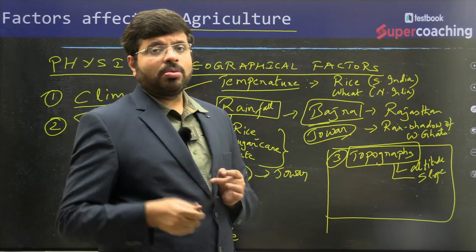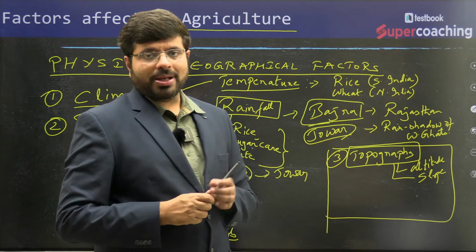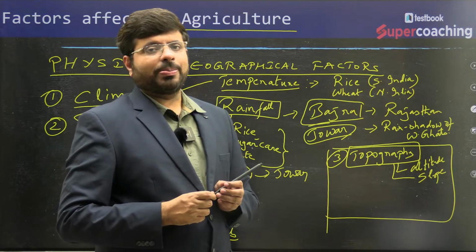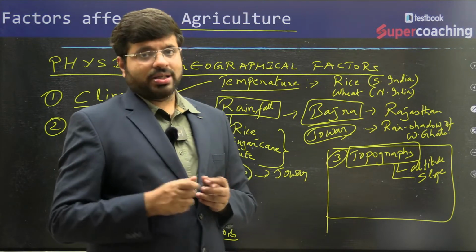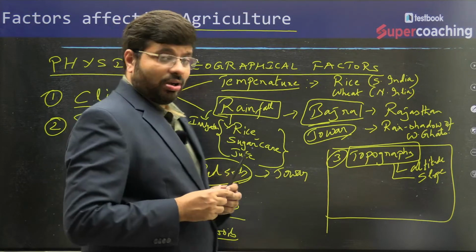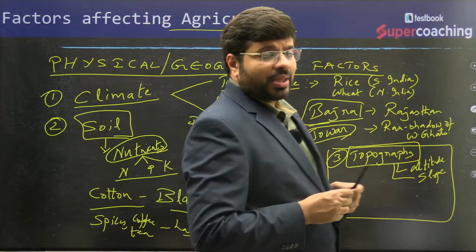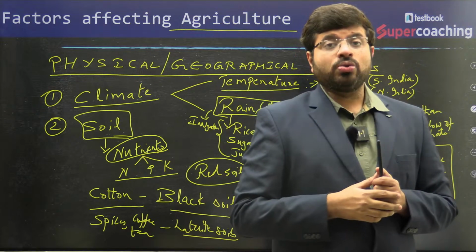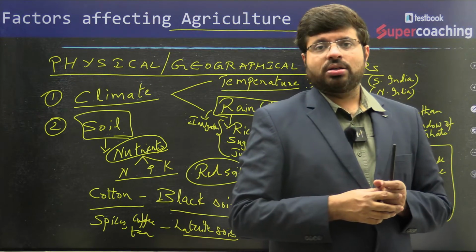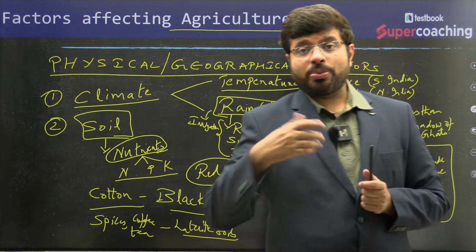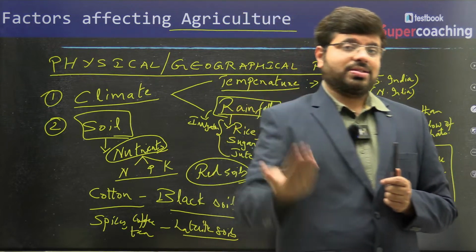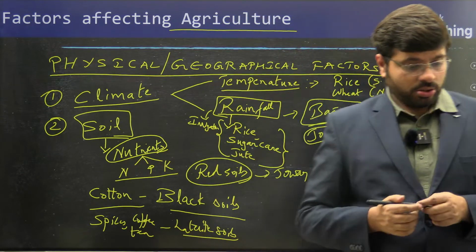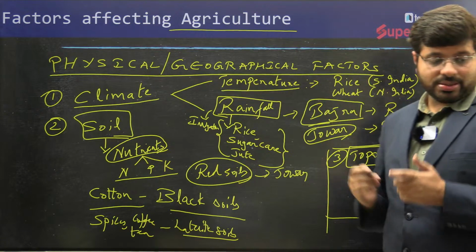The moment you come out of the topography into the plains, that is where you will find the typical other crops like rice and all. So topography also determines. And if you have observed a place called Dehradun, you will find that there, because of the topography, rice is extensively cultivated. You can give such kind of examples as well.